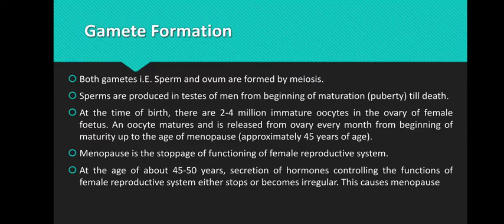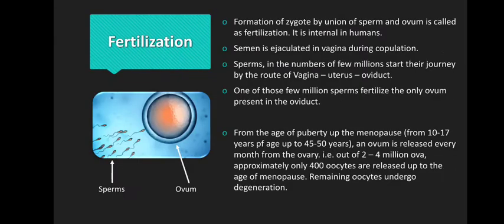Menopause is the stoppage of functioning of the female reproductive system, means when the female stops getting the menstrual cycles, right? At the age of about 45 to 50 years, secretion of hormones controlling the functions of the female reproductive system either stops or becomes irregular. This causes menopause.